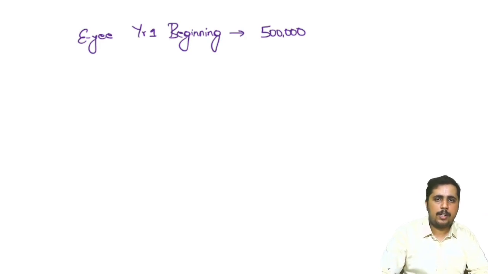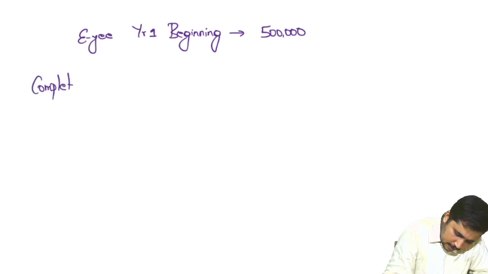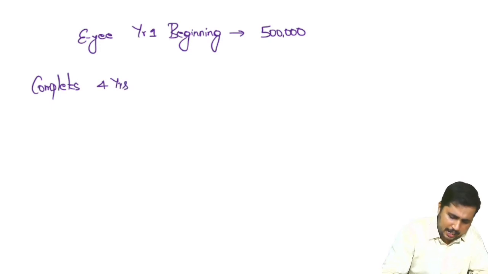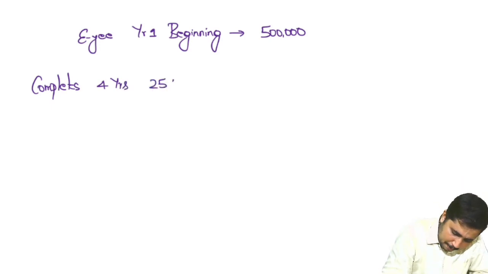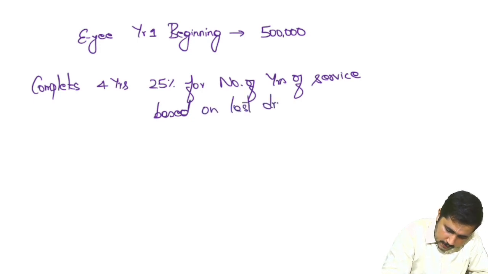And I have told my employee that once he completes 4 years, let's assume that he will be staying with my company for only 4 years, I will pay 25% for number of years of service based on last drawn salary.